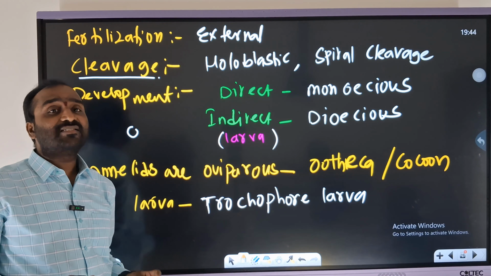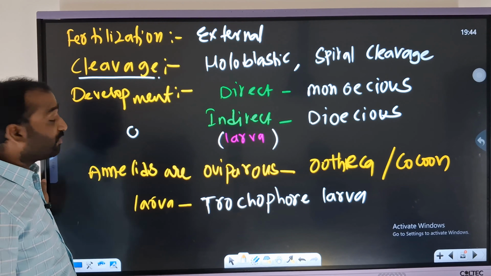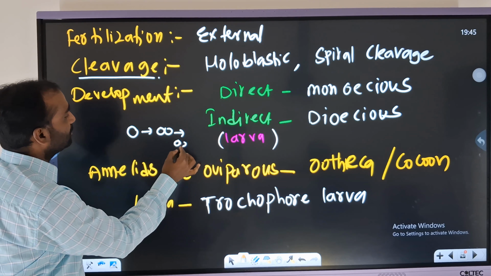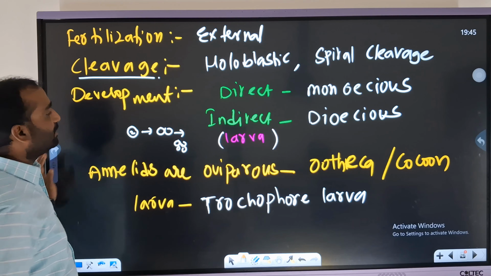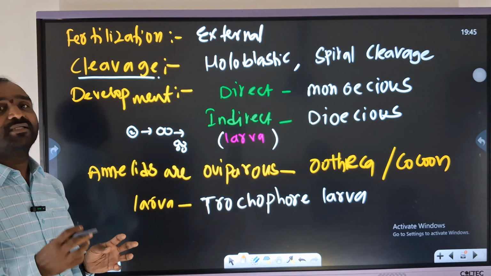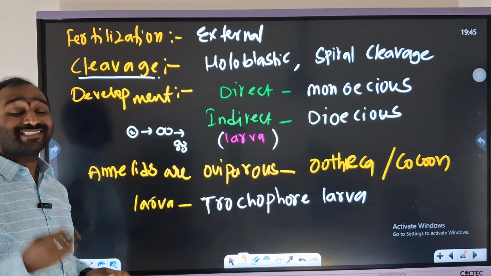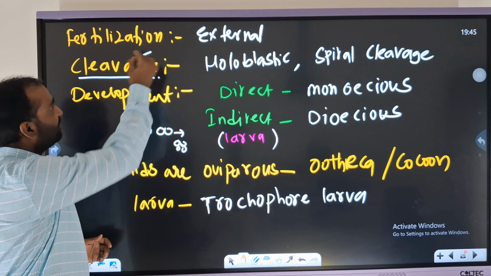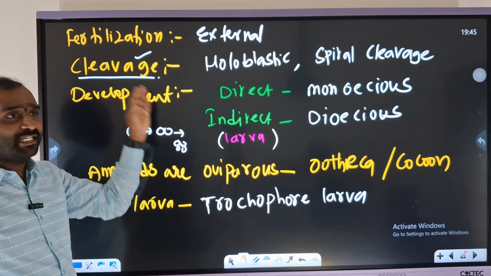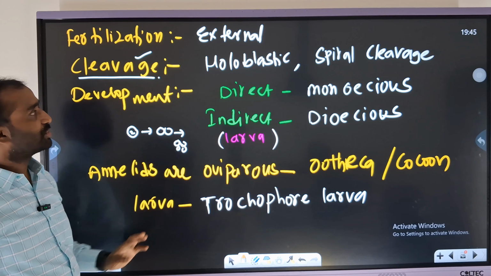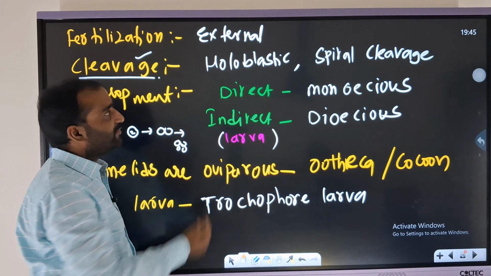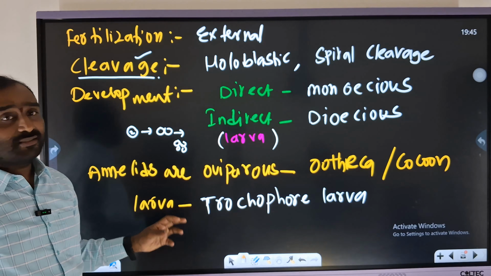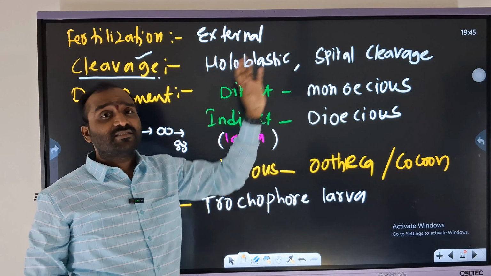So cleavage means the division of the zygote. Here is one more important aspect. This is a zygote. It is going to divide into 2 cells, then 4 cells. The zygote is splitting to form multiple cells. These cells are called blastomeres, and the division is called cleavage. These all link up with the basis of classification. Next, the kind of cleavage is holoblastic. Every corner of the zygote will be divided, and the pattern is spiral cleavage.